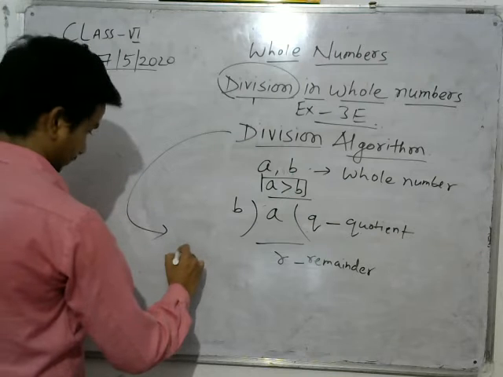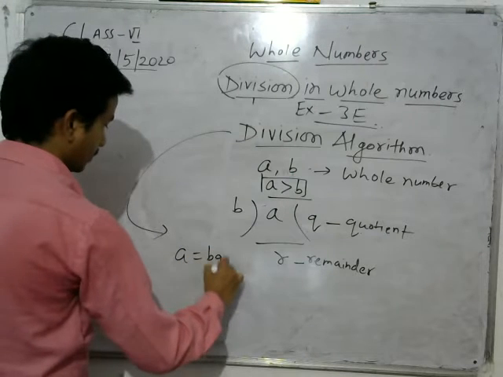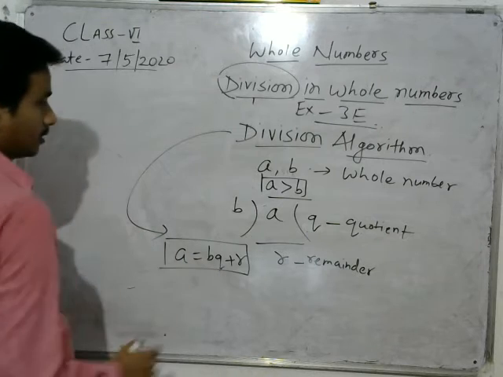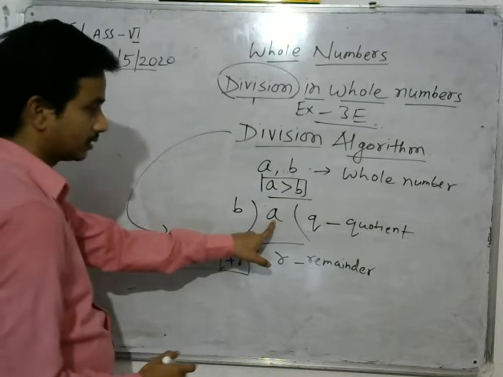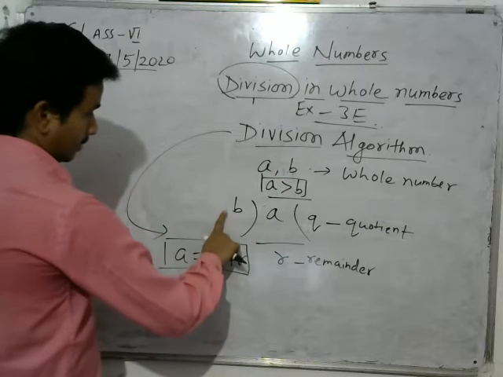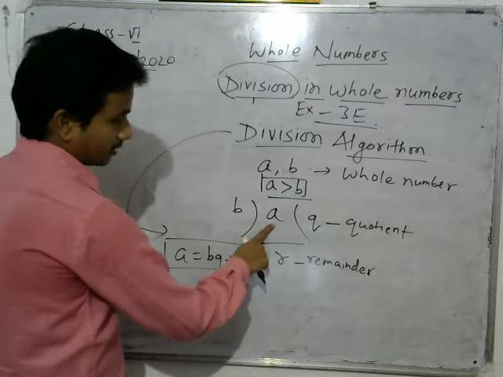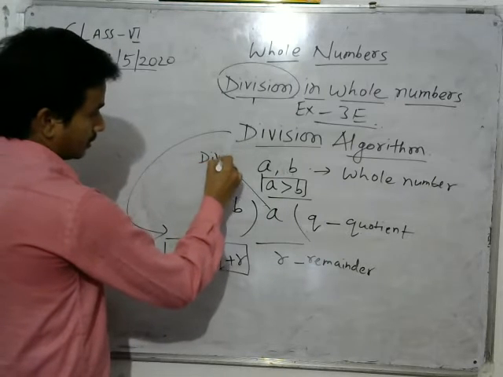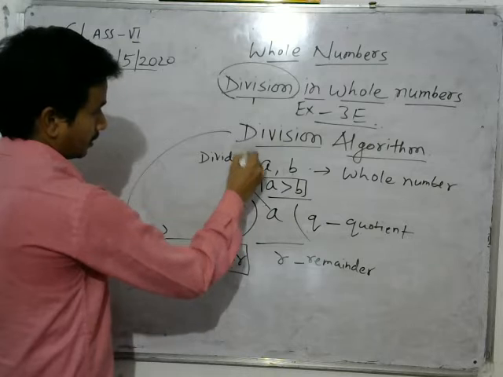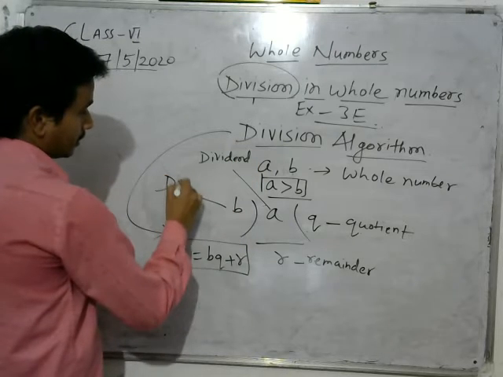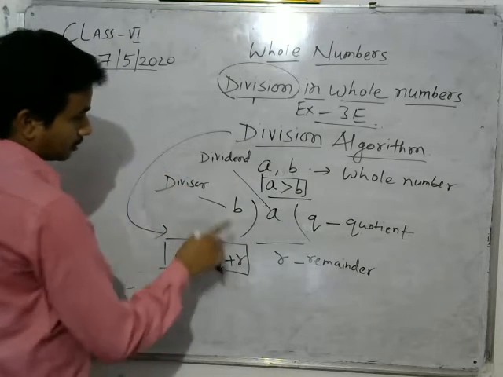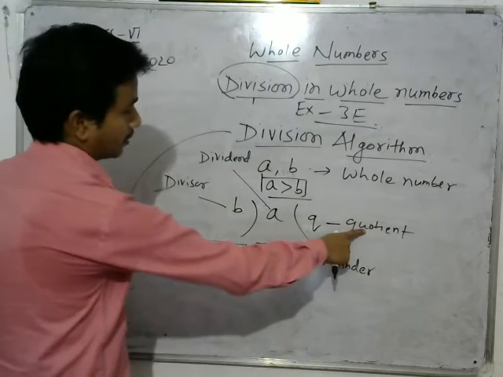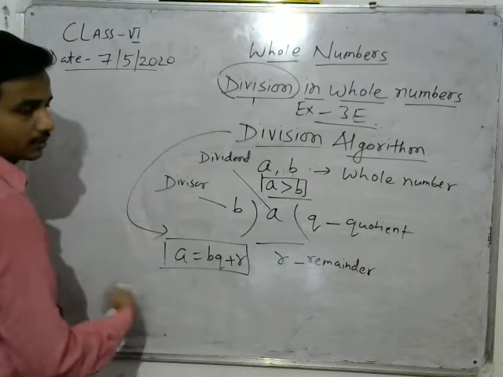It says A equals BQ plus R. A is the dividend, and B is the divisor. So dividend equals divisor into quotient plus remainder.